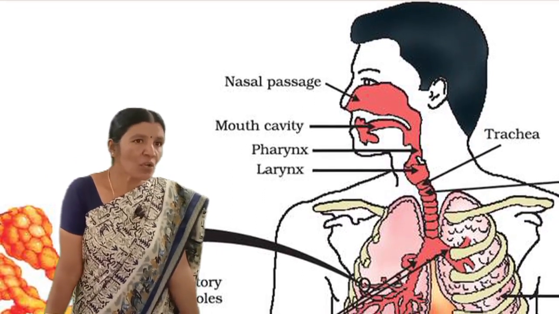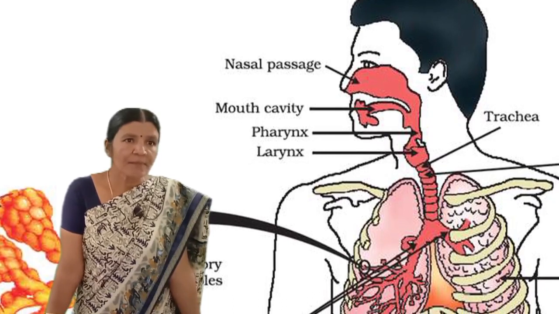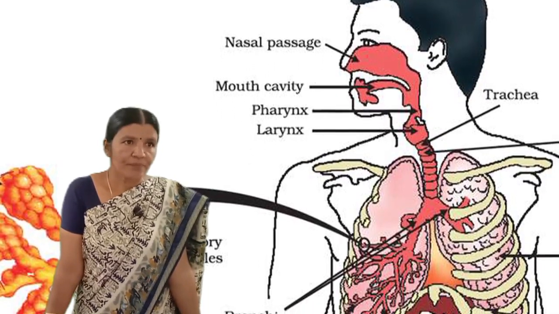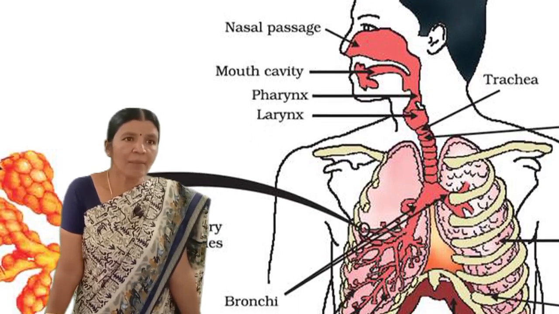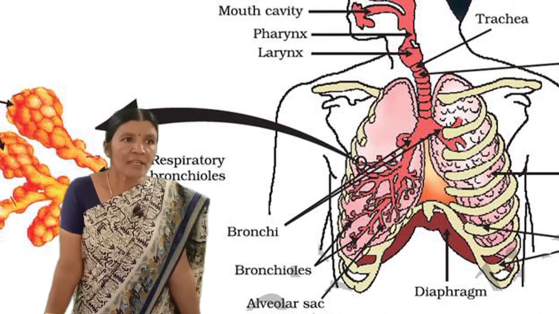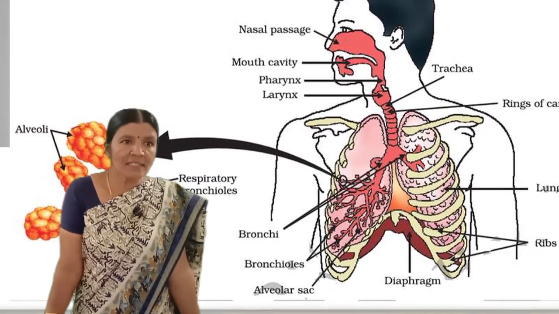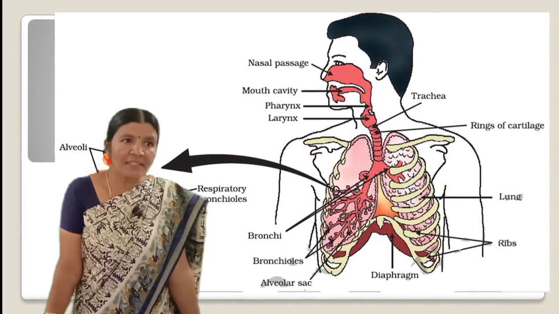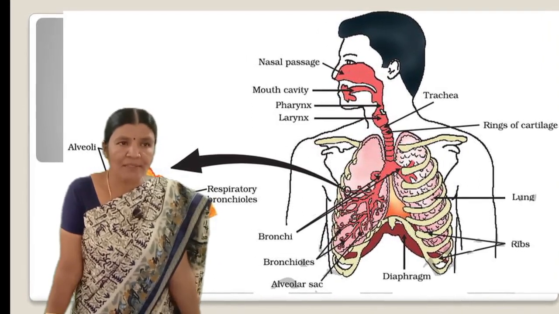The passage is also lined with mucus, which helps in this process. From here, the air passes through the throat into the lungs. Rings of cartilage are present in the throat. These ensure that the air passage does not collapse.